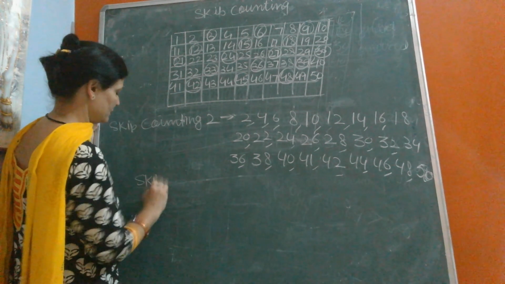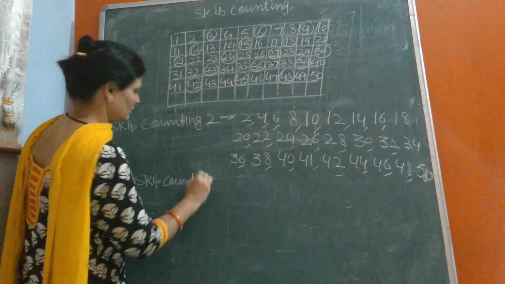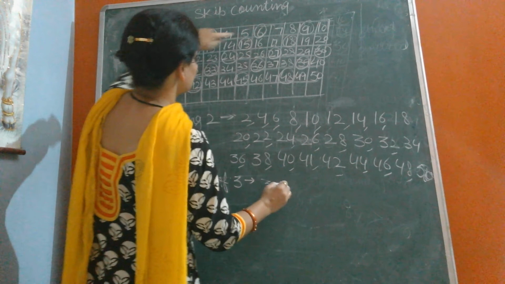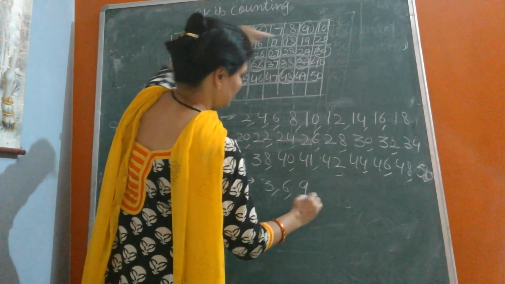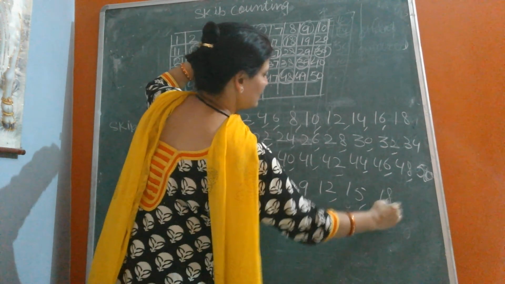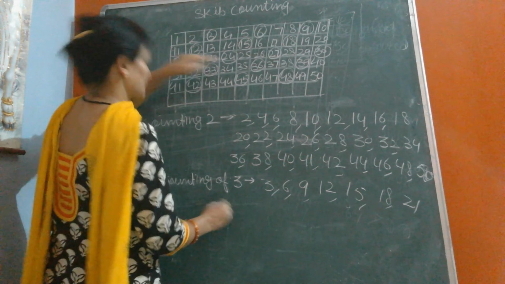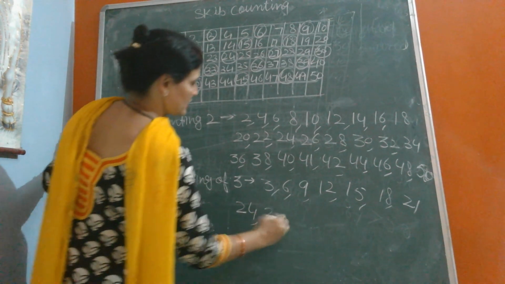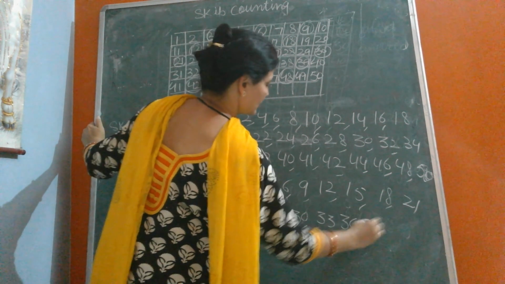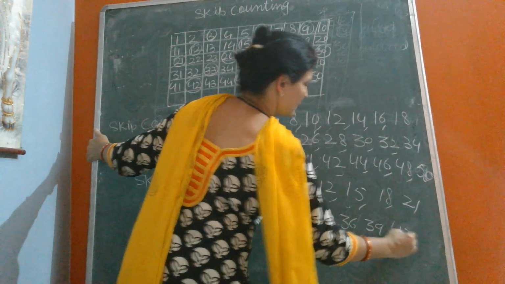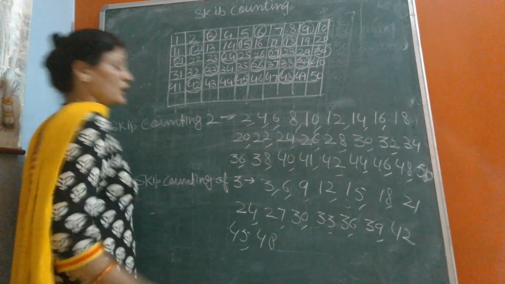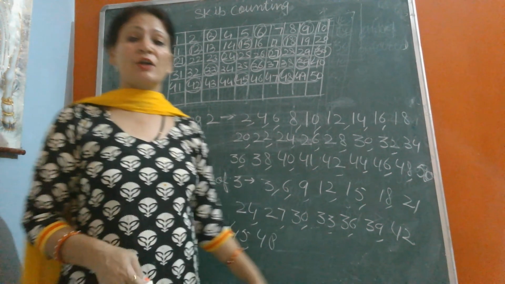Skip counting of 3: 3, 6, 9, 12, 15, 18, 21, then 24, then 27, 30, 33, 36, 39, 42, 45 and 48. Now these are the skip counting of 3.